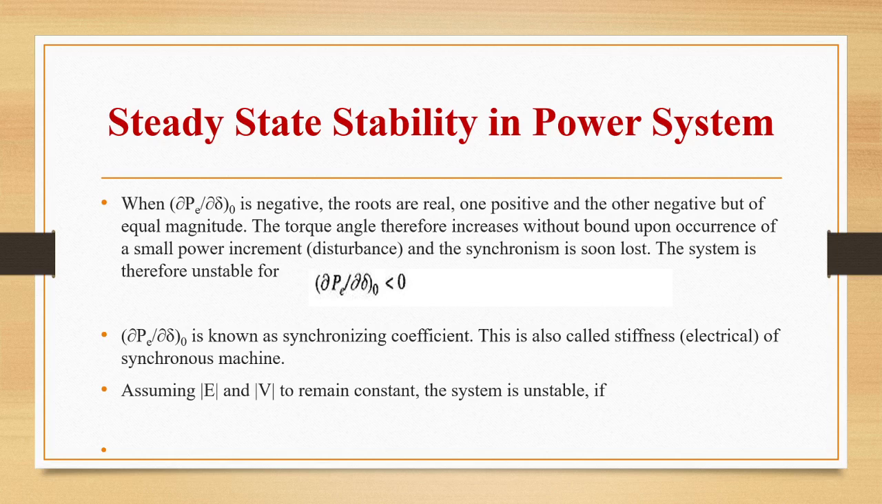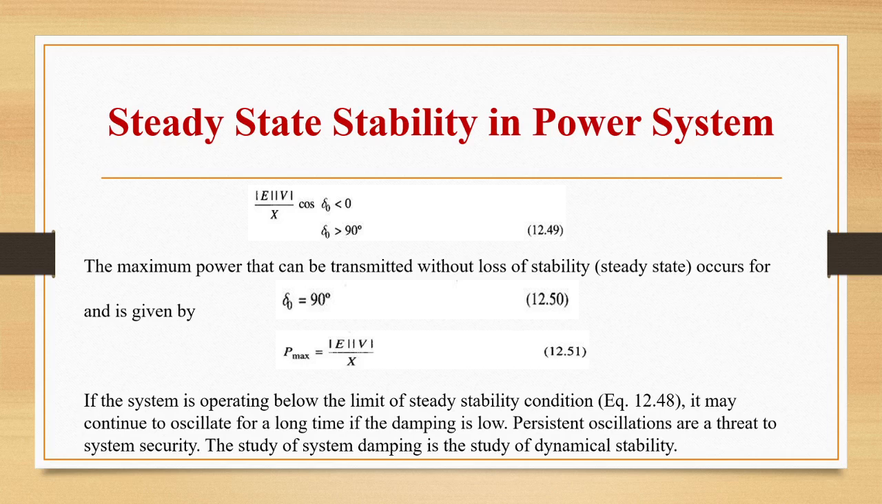So we are assuming here E and V are constant, and the system is unstable if |E||V|/X cos δ0 is less than 0, or δ0 is greater than 90 degrees. So the maximum power that can be transmitted without loss of stability occurs for δ0 equal to 90 degrees, and it is given by Pmax = |E||V|/X.